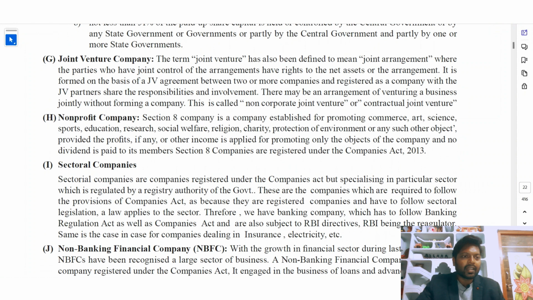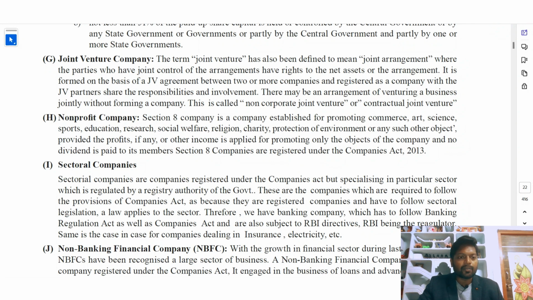Consignment, joint venture. Next, non-profit company. A Section 8 company is a company established for commerce, art, science, sports, education, research, social welfare, religion, charity, protection of environment, or any other such object. So if a company is established for fulfilling any of the above said objects, provided the profits, if any, or other income is applied for promoting only the objects of the company, and the company is funded for the benefit of the objectives of the company, that means for the benefit of society.